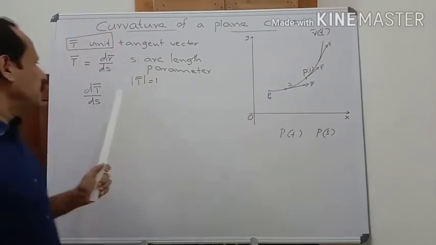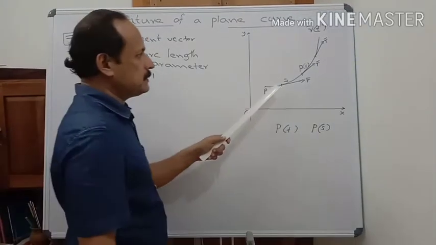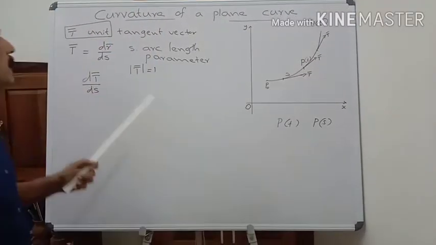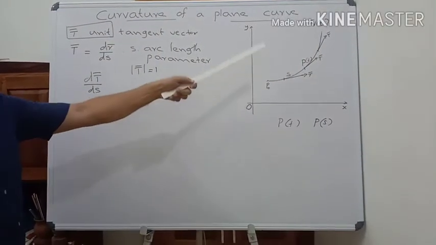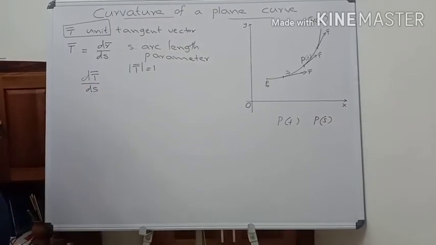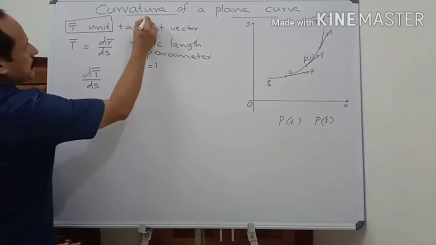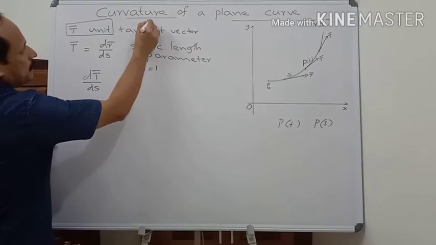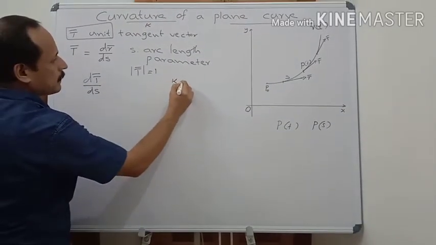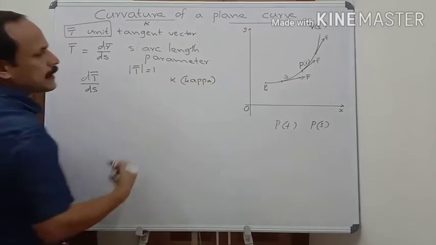Thus, dt bar by ds gives us the bending of the curve, and that measure of bending is called curvature of the curve, and curvature is usually denoted by the Greek alphabet kappa.